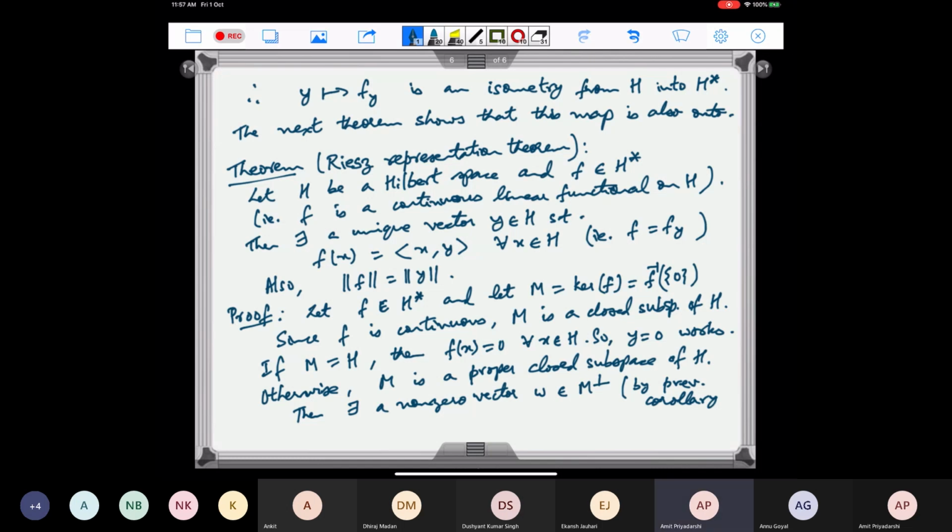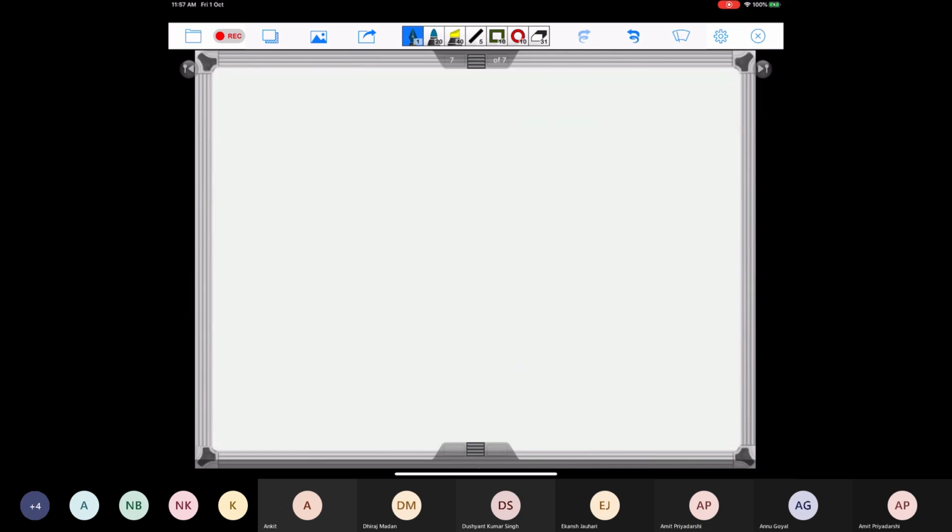And because this f is a non-zero functional, there exists some x naught in H such that f of x naught is equal to 1.